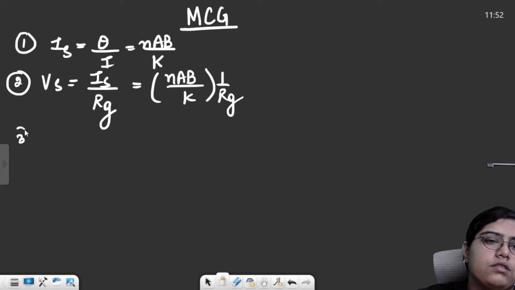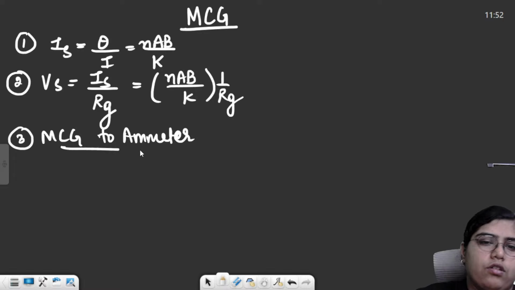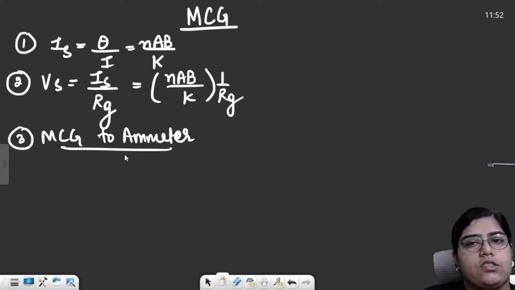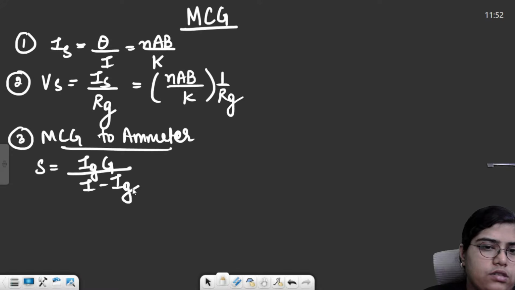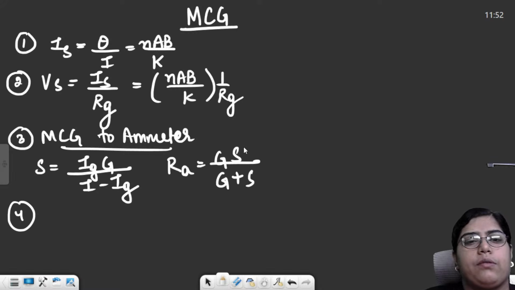Then there were two things, conversion of MCG to ammeter and conversion of MCG to voltmeter. For ammeter, we used a shunt resistor in parallel, and the value of that shunt resistor should be Ig into G divided by I minus Ig. And the resistance of the ammeter will be GS upon G plus S. G is the resistance of galvanometer, S is the value of shunt resistance.